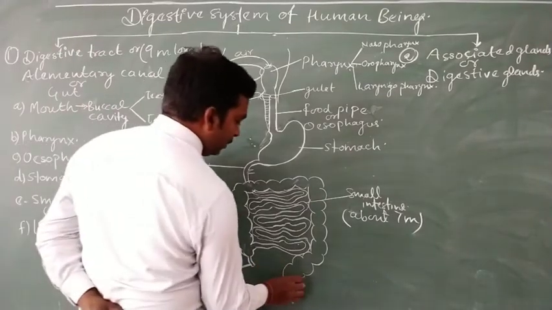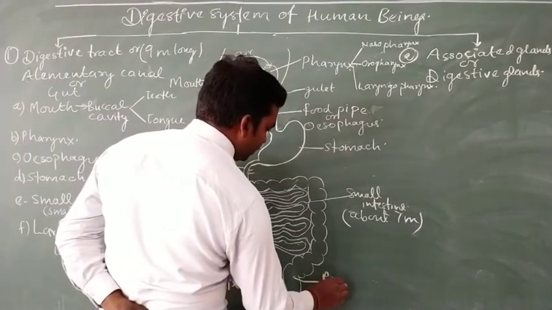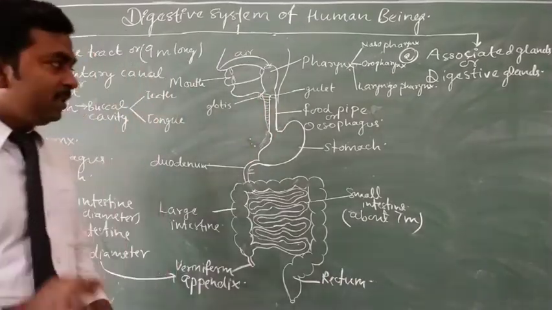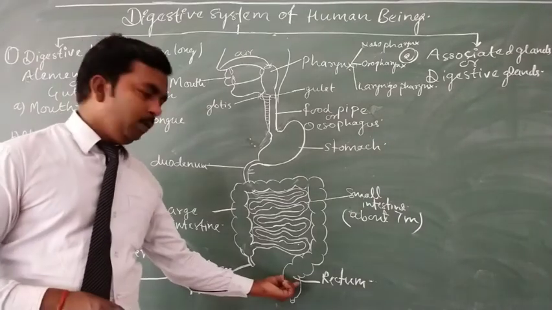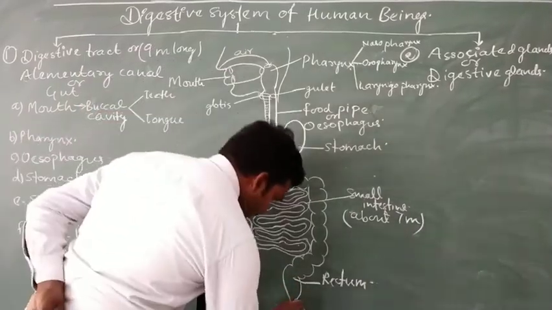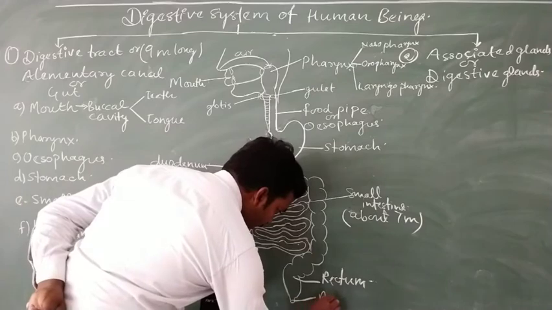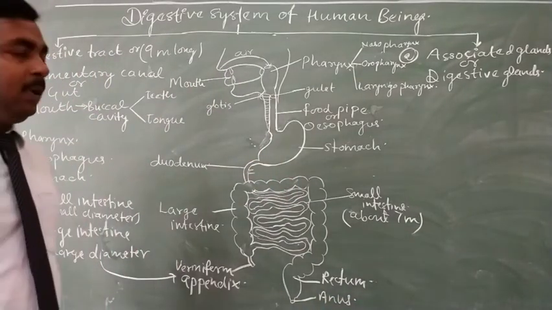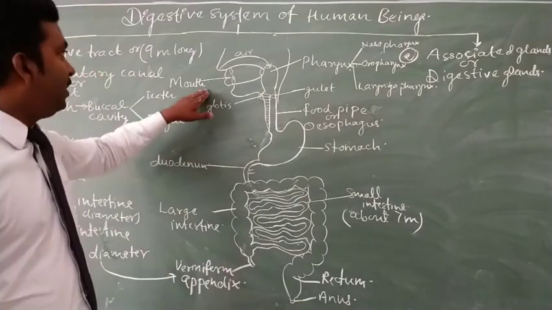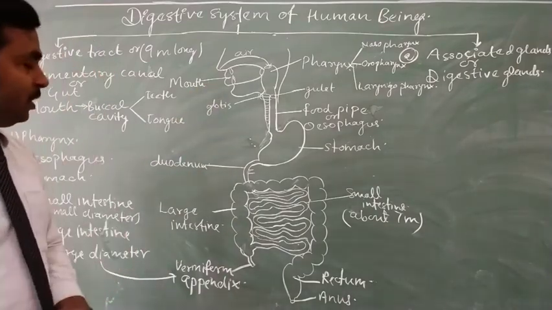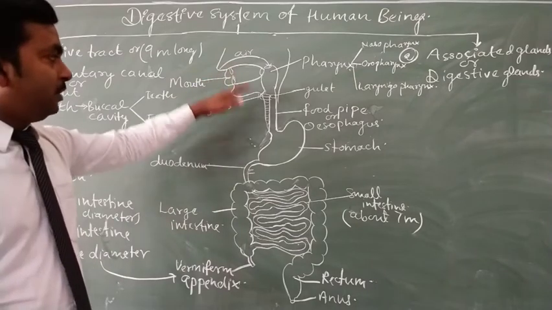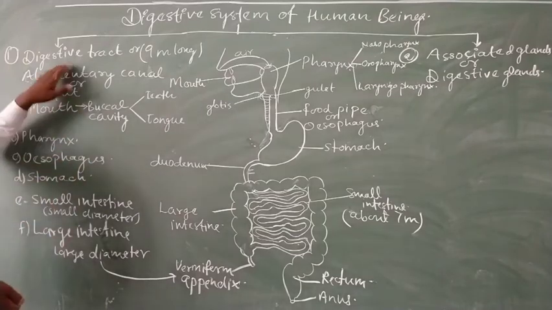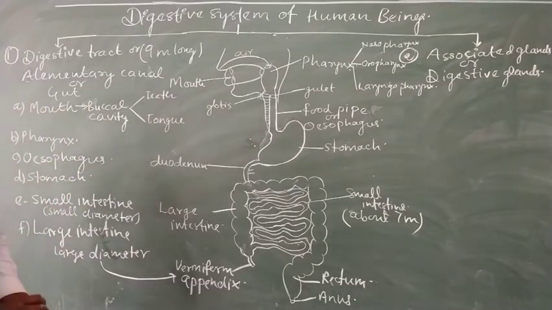So this is the rectum, where the undigested remains of food get stored and come out of the body through an opening known as anus. So anus is the end part of alimentary canal and the initial part is the mouth. So these are the structures which indicate the alimentary canal or digestive tract or gut.